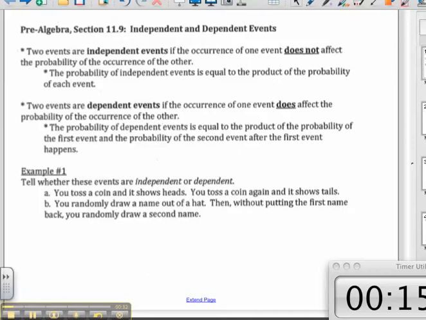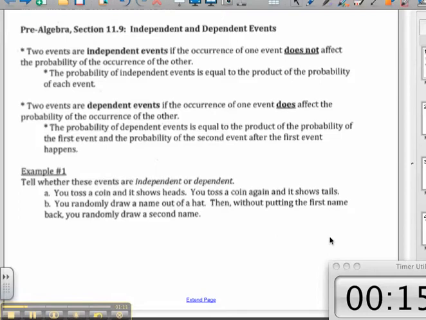Okay? Now, two events are dependent events if the occurrence of one event does affect the probability of the occurrence of the other. Okay? Now, the probability of dependent events is equal to the product, that means we're going to multiply them, of the probability of the first event and the probability of the second event after the first event happens. So I have to wait and see what happens with the first event to figure out what the probability of the second event is going to be. Okay? So let's look at a couple of examples here.